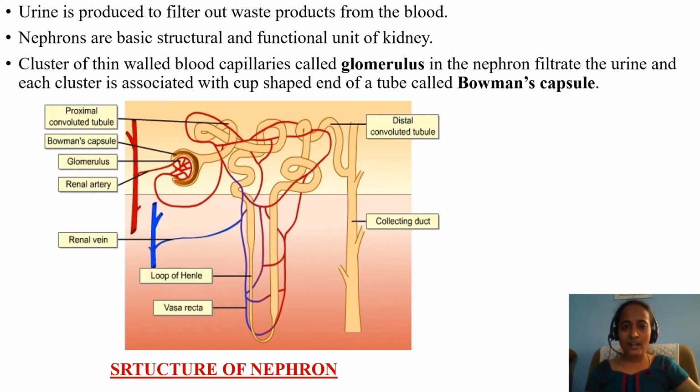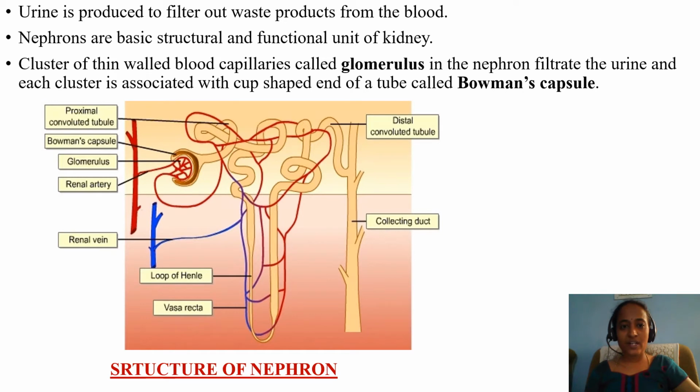Here the arteries form capillaries. The branches of the arteries are nothing but capillaries. A group of capillaries is called the glomerulus. You can see the structure of the glomerulus. The glomerulus is present within a C-shaped or cup-shaped Bowman's capsule. There is an extended part in the Bowman's capsule. This part is called the tubular part. At the end stage of the tubular part, there is a collecting duct.